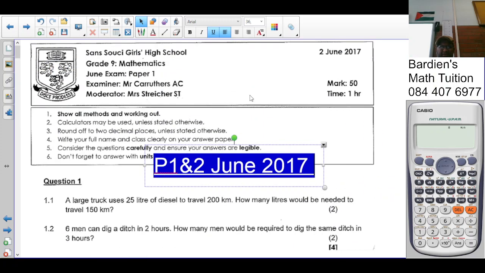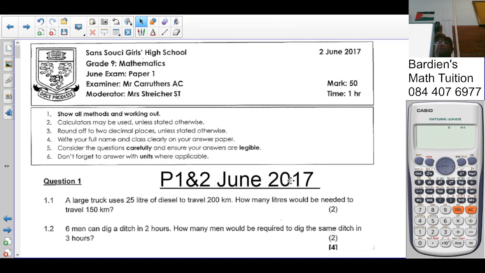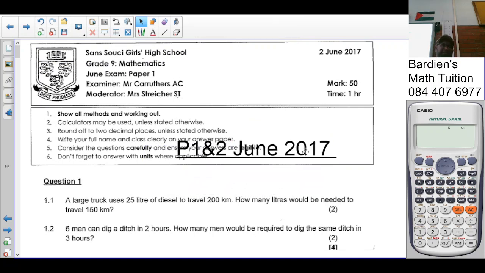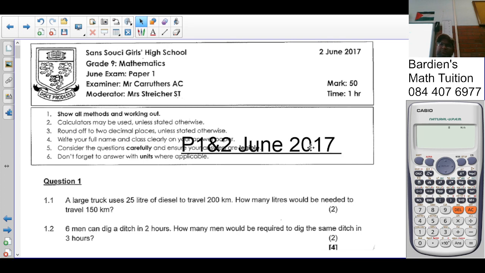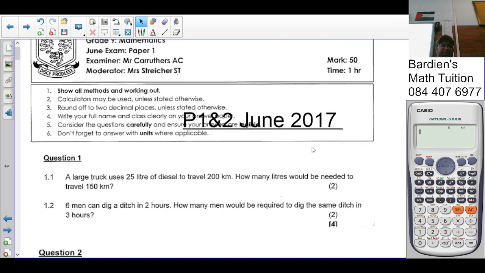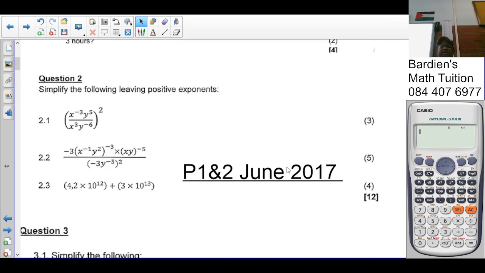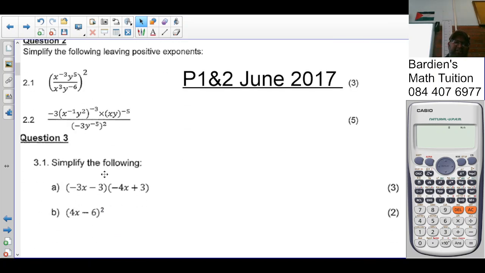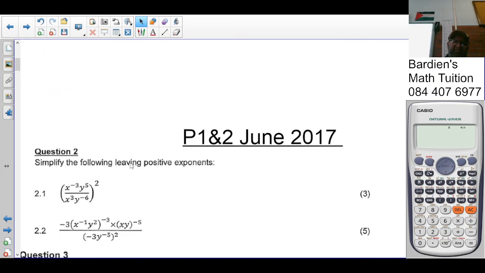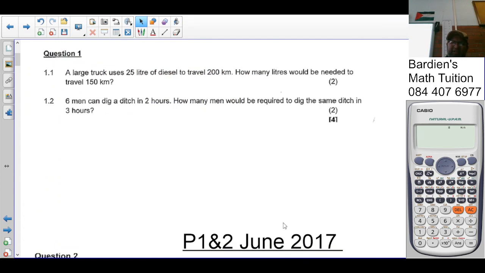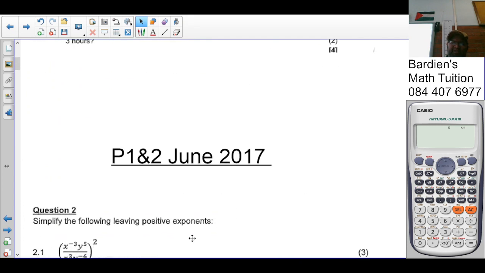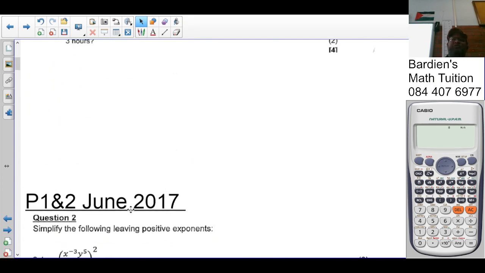So this paper was for 1 hour, 50 marks. You guys will be writing 2 hours, 100 marks. Right, so let's go through it. As I said, there's going to be sections in here that were done. You guys will do this in term 3, but this is normally done in term 1. We went straight into algebra.